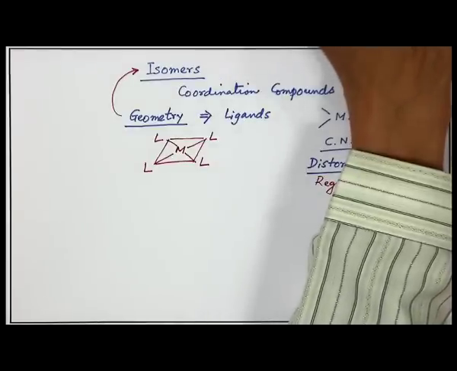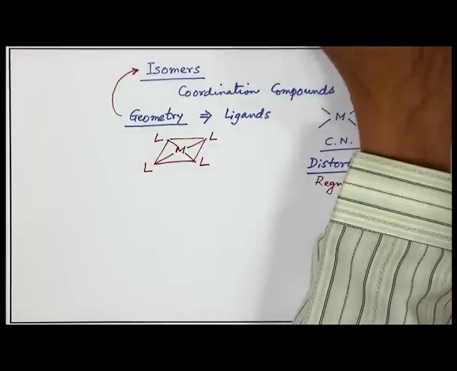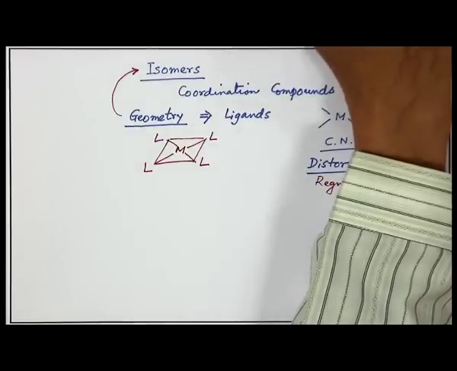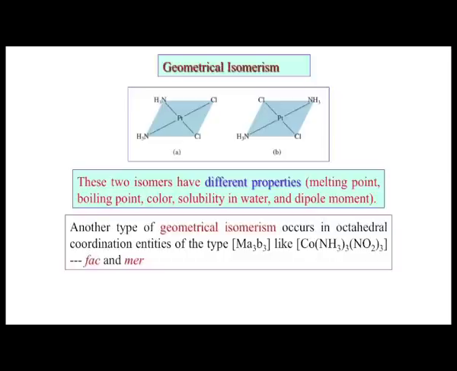So, the thing is coming for the corresponding geometrical isomerism. We get that geometrical isomerism depending upon the corresponding geometrical positioning of those ligands, giving rise to the isomers. So, how many of these isomers can we have?